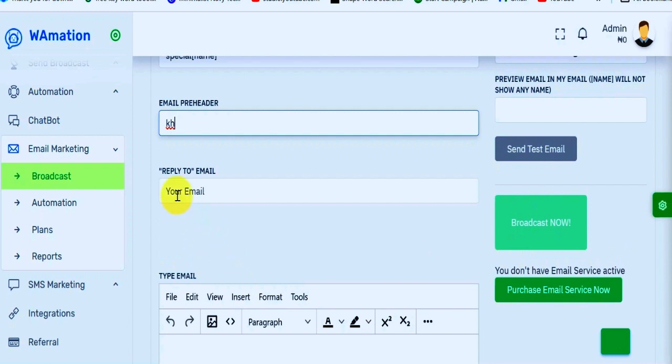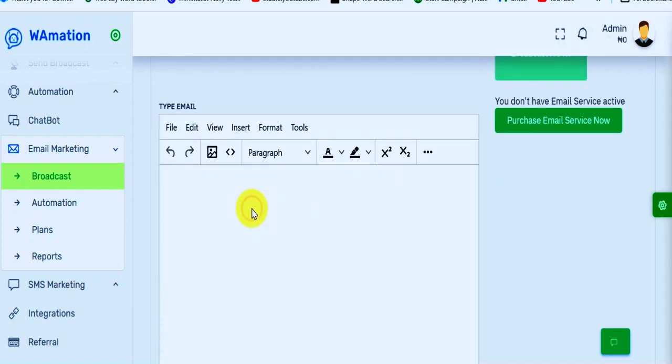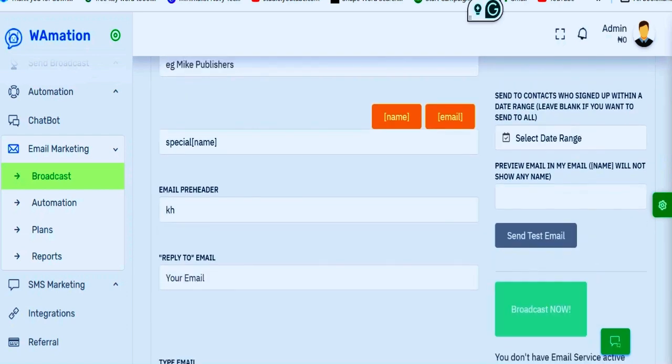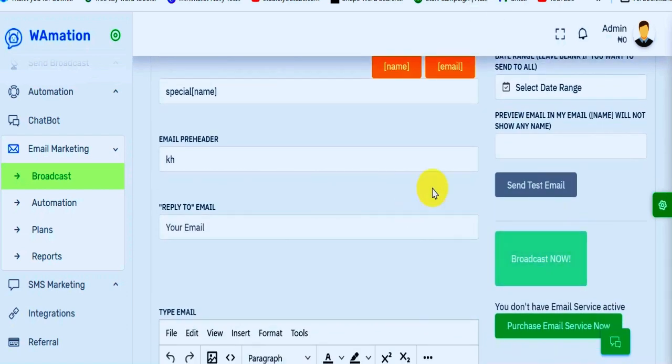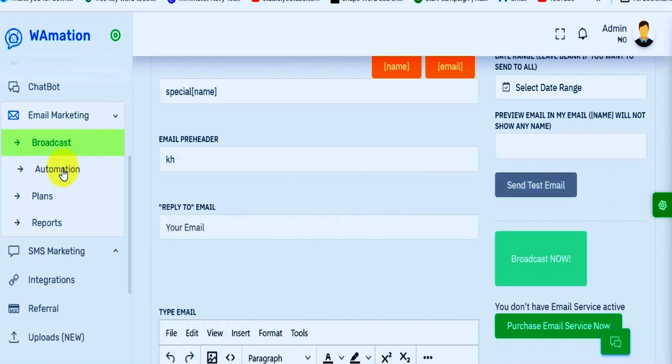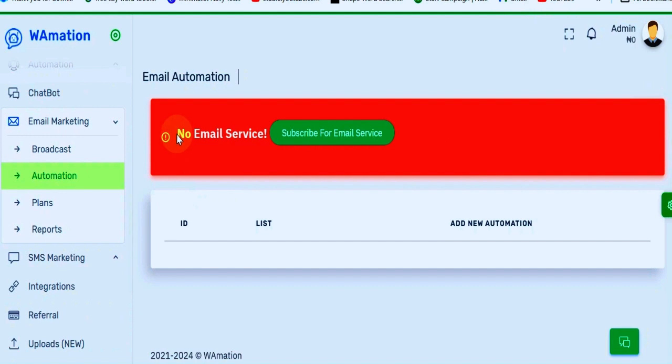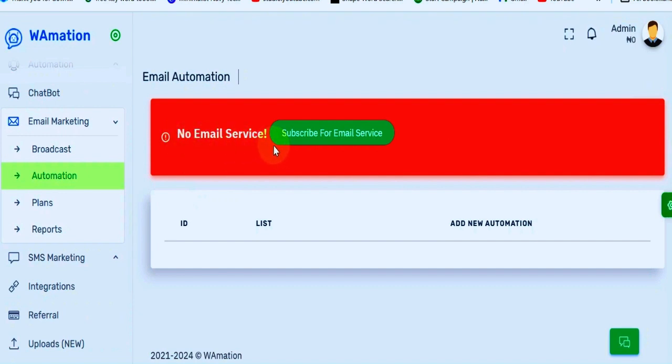Then reply to, you put the email that if the person is replying, the email should go to. Then you have the body of your email. Once you are done with everything, you click broadcast now or send test email. So this is for the email aspect. This is for the automation for the email too. So each and every one has its own automation, but first you need to have your email list, your subscribe email list.